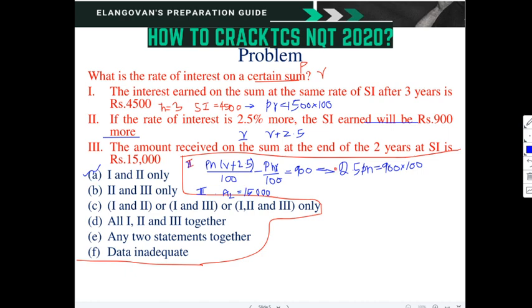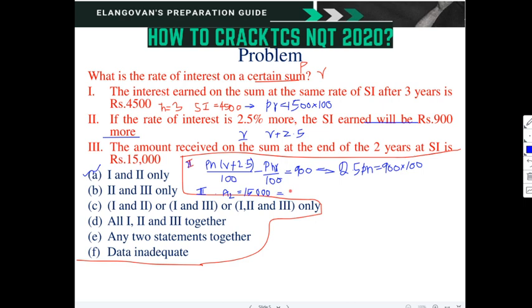So when I am combining these two, 2 and 3, what is the number of years here? 2. When I am substituting 2 here, then we will get the principal amount. Once the principal is got, if I know the principal, then substitute it here.